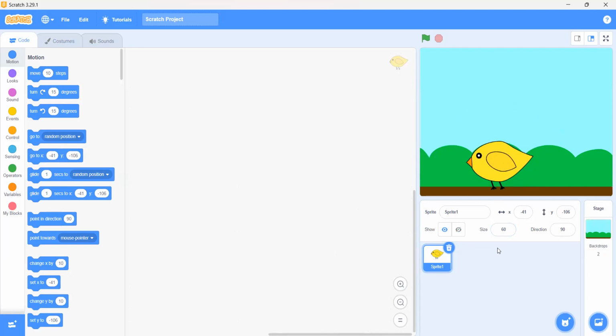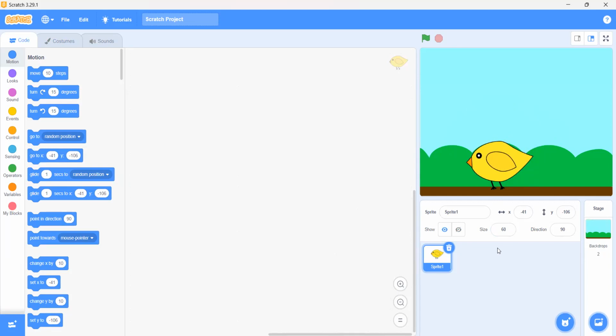Now, Mina, can you tell me, I want to do the code that if I click on the right arrow key, it should move right, and when I click on the left arrow key, it should move to the left.